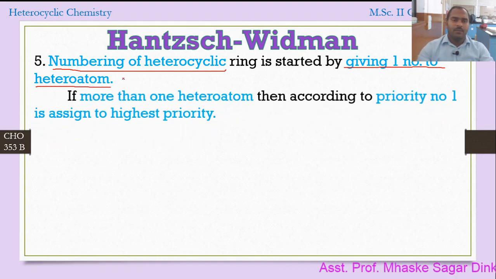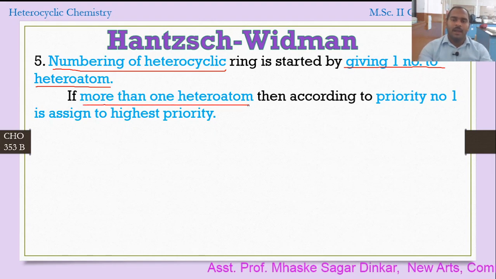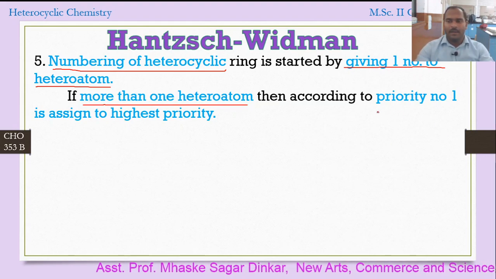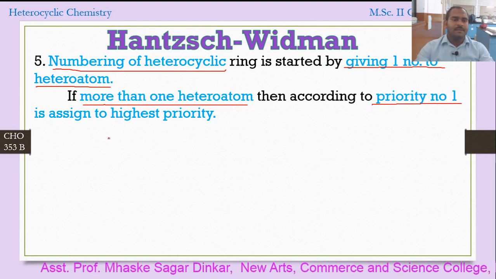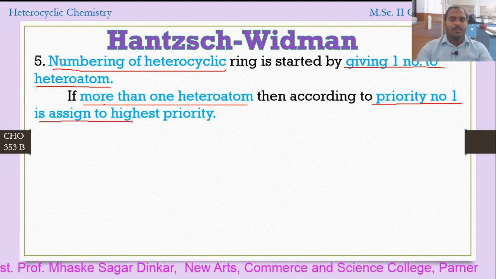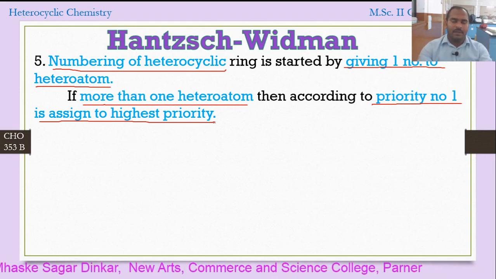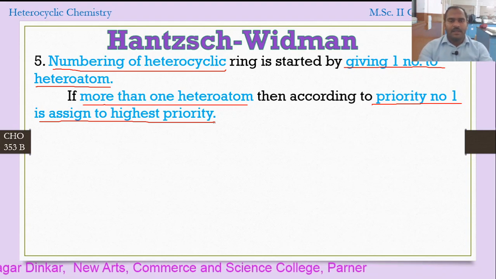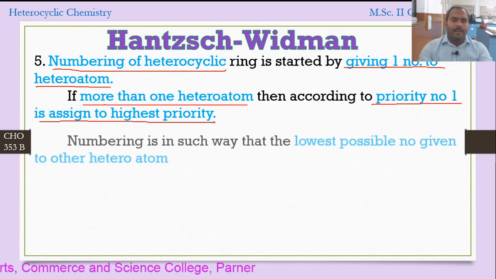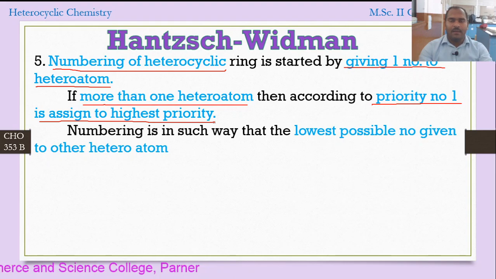If more than one heteroatom is present in the ring, then according to the priority, number 1 is assigned to the highest priority. As we know, if two different heteroatoms are there, then according to priority we have to give the number. Numbering is in such a way that the lowest possible number is given to the heteroatom.